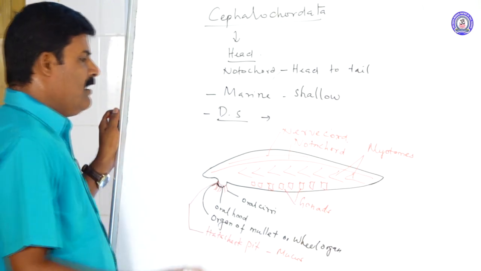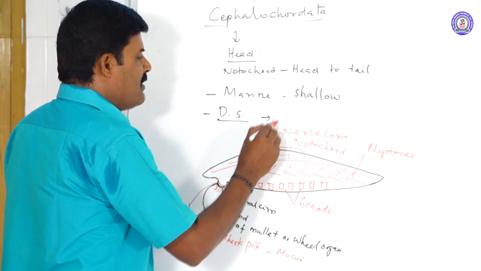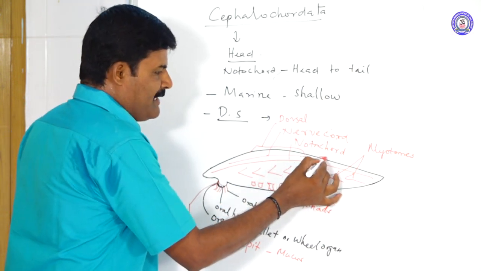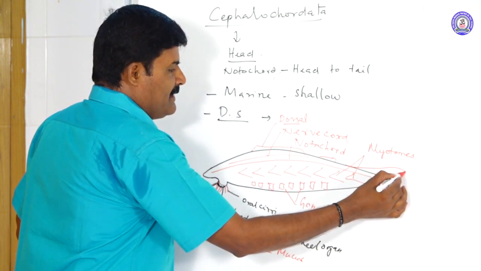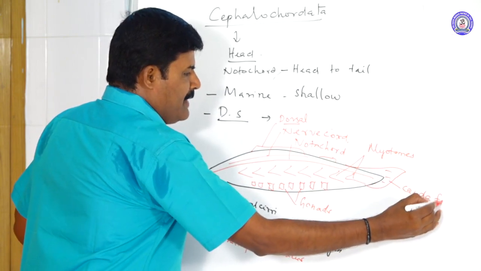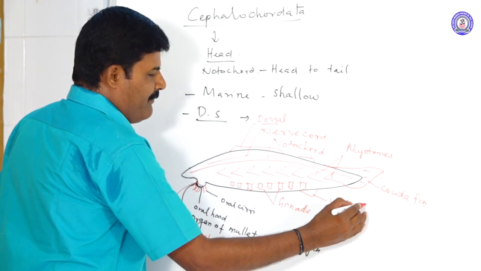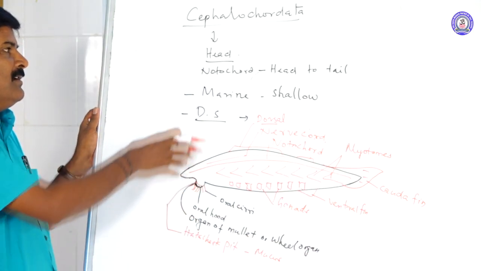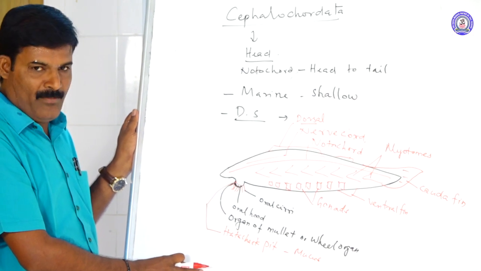The fins are present in amphioxus. These are called dorsal fins, unpaired. Another smaller fin is present here: this is the first dorsal fin, the second dorsal fin, and this is the caudal fin. The structure present on the ventral side is the ventral fin. These are the special features of the cephalochordata, for example amphioxus.